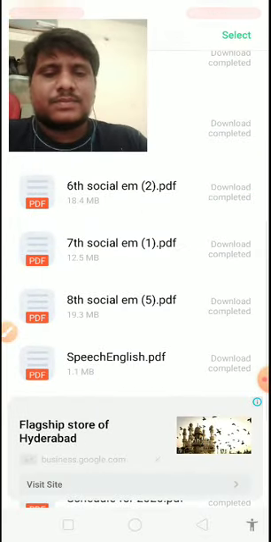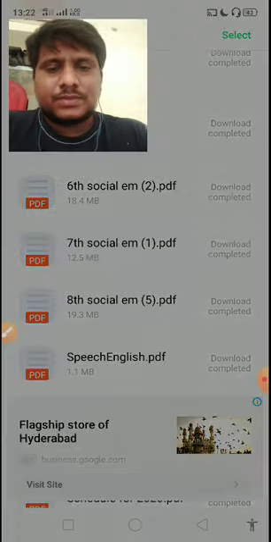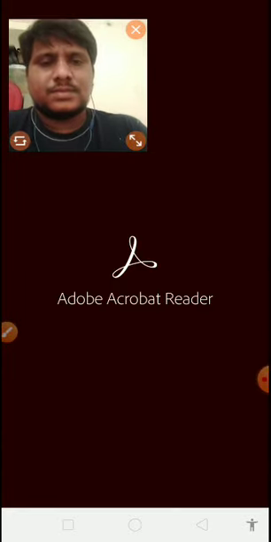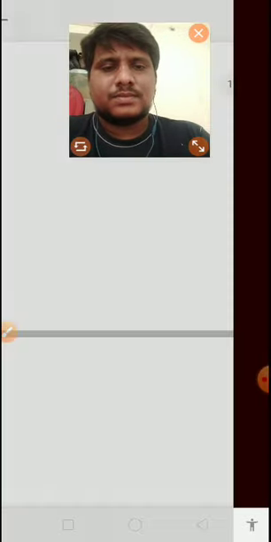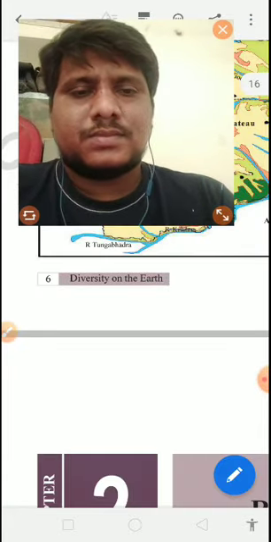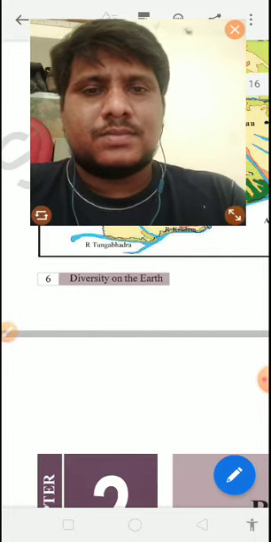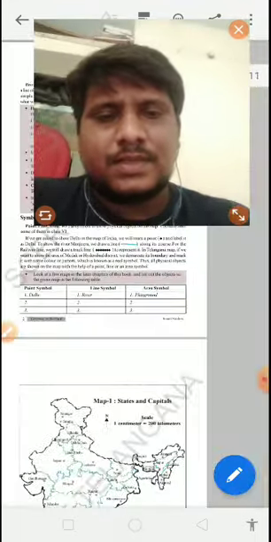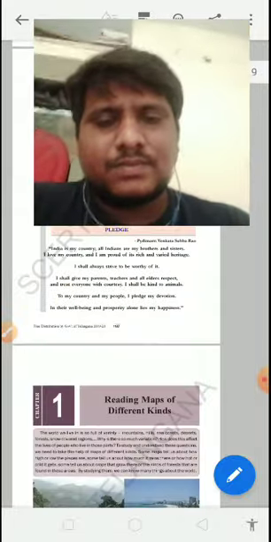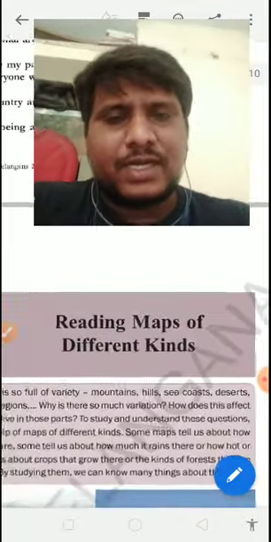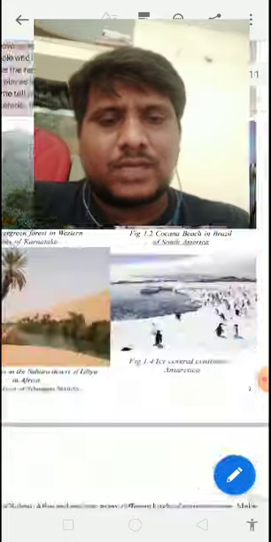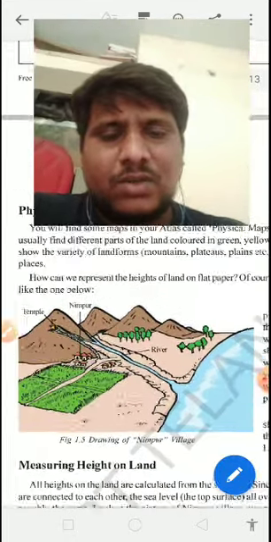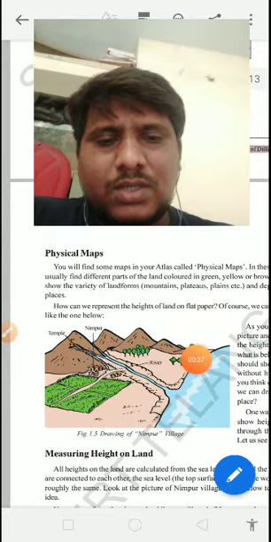Okay. And so see here. We are in the lesson named Reading Maps of Different Kinds. What is it? We are going to see that. The physical map, I already told you that. How are we going to represent that?